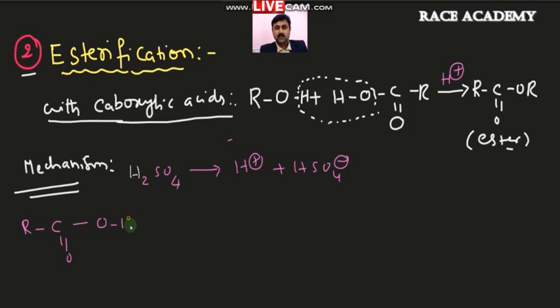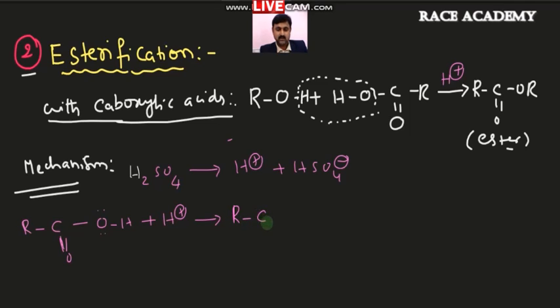In the RCOOH, the carboxylic group has an oxygen double bond with two lone pairs of electrons. To this, this H+ ion is going to be attached, meaning the protonation will take place on the carboxylic acid.